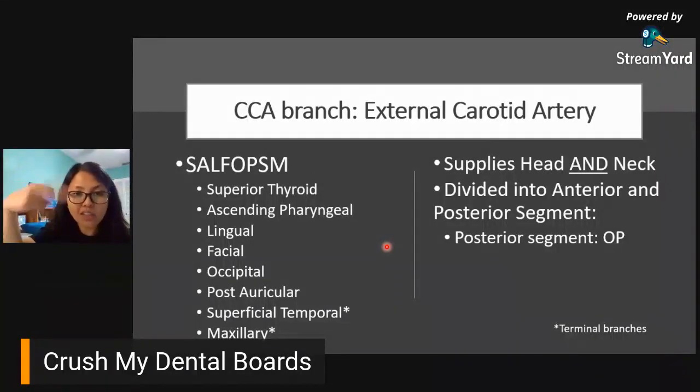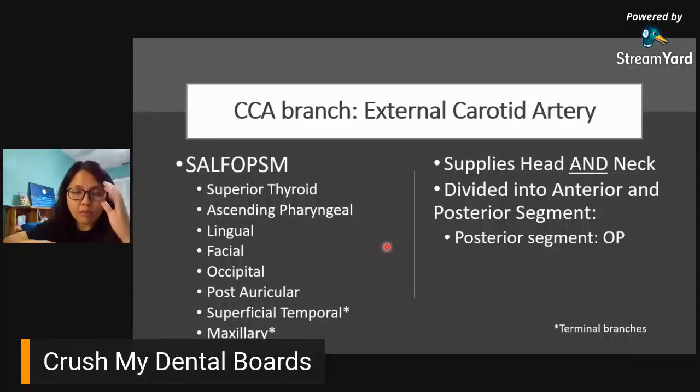Para lang naman matandaan ninyo, dalawa lang naman yung posterior segment, yung O at yung P. Ano yung O at P? Yung occipital at saka yung posterior auricular. If you make your imagination work, nasan ba ang occipital? Yeah, it is there, going towards the back. So that's a posterior segment. And then the other one is posterior auricular. Auricular would be your ear, so it goes back again.